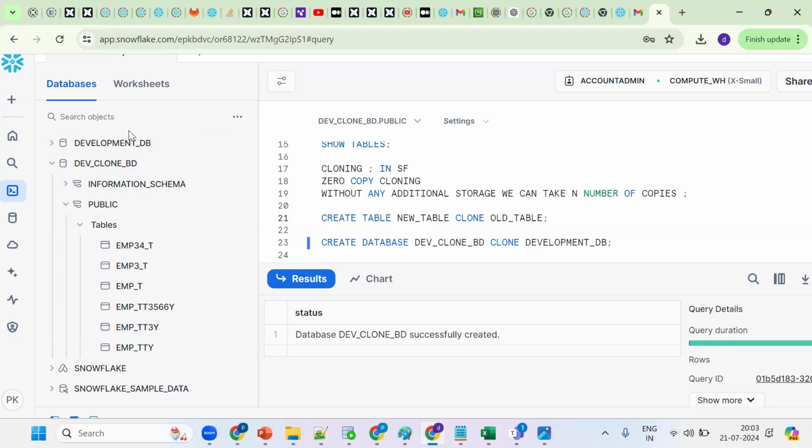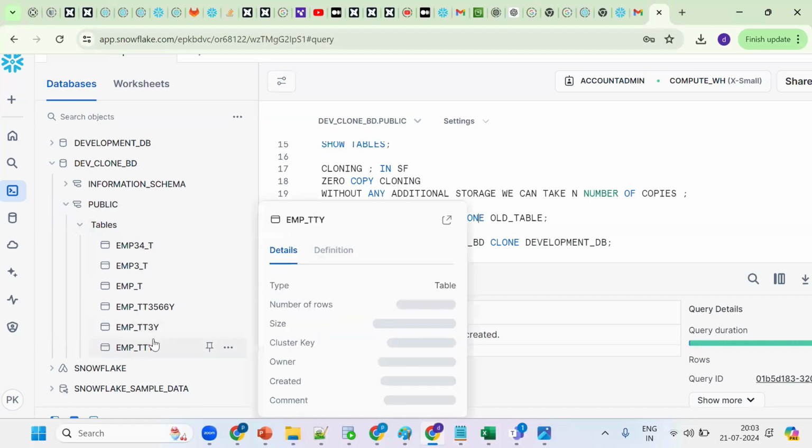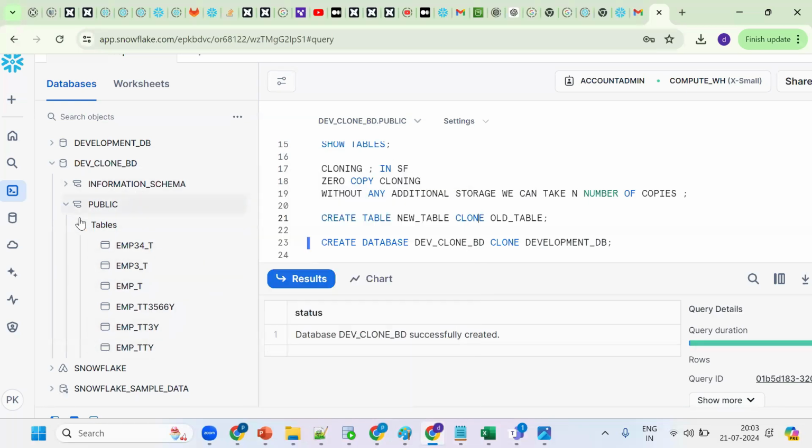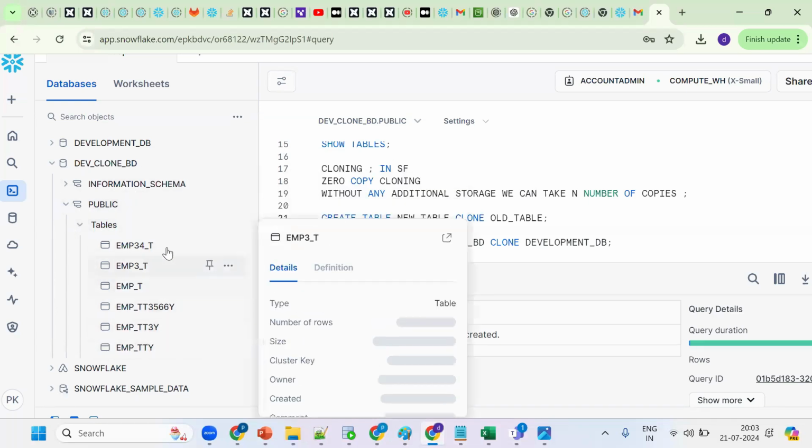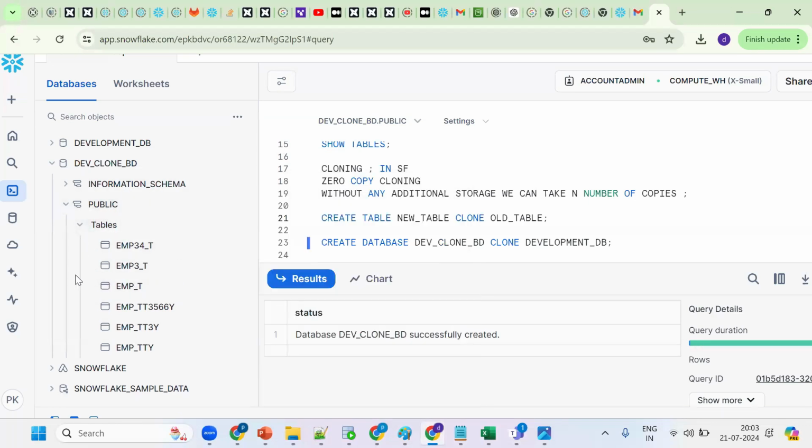Now see, we have the development database and we have the clone database, so both have the same tables. Without any additional storage, it's also called fast cloning, because we are not storing the actual data, we're storing only the metadata information. So this is fine.